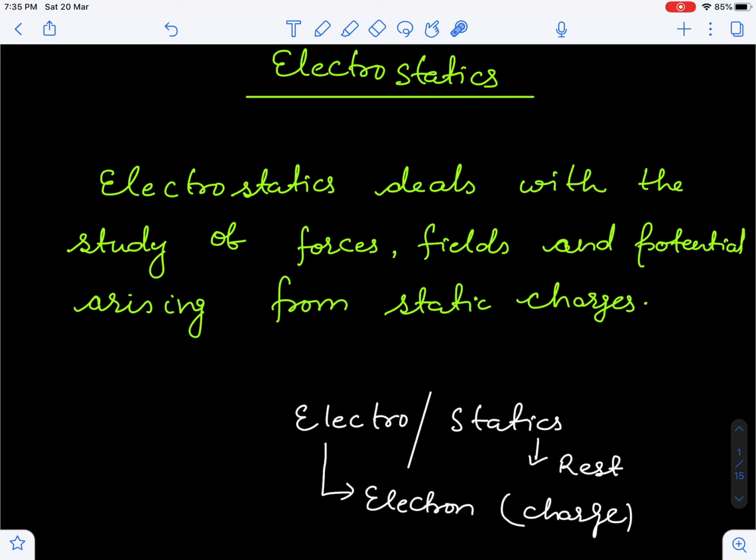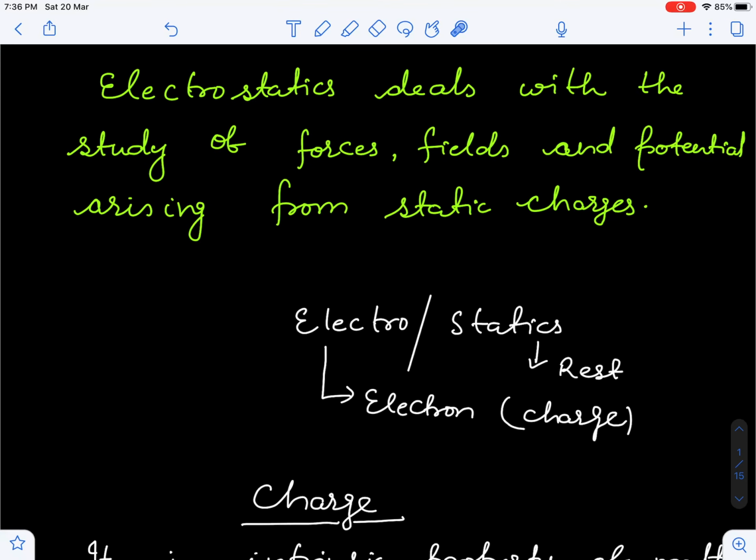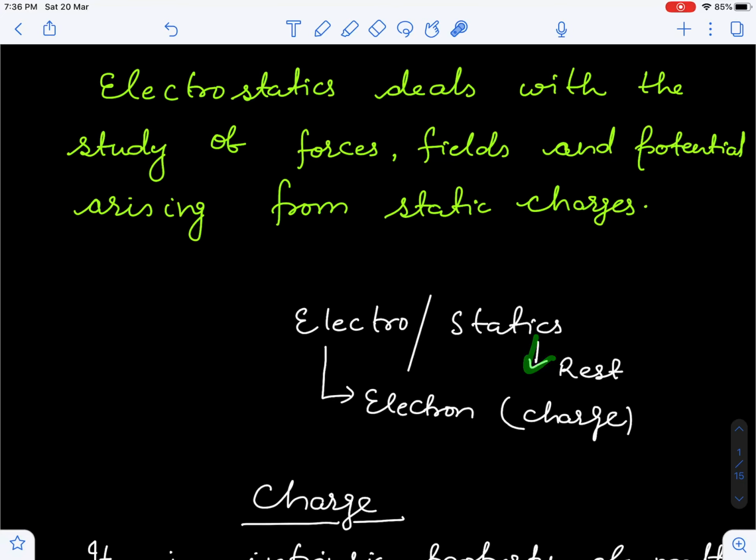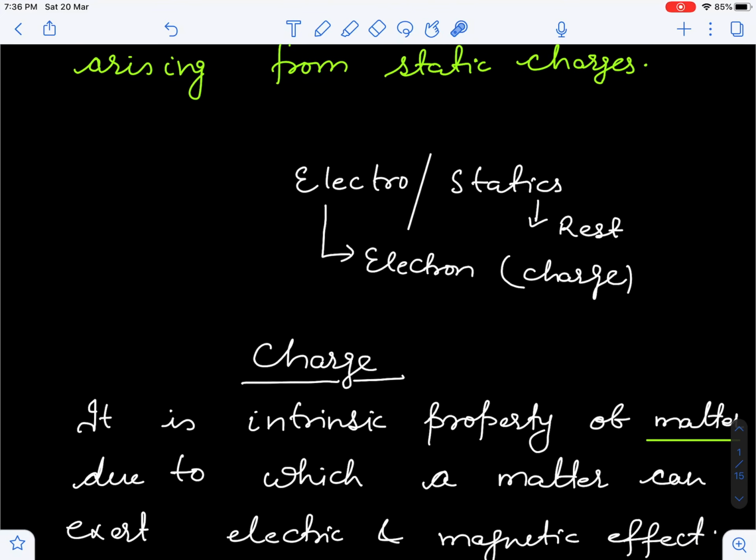Electrostatics basically deals with the study of forces, field and potential arising from static charges. So we have to study all the things which are static, meaning the charge must be static in this condition. Electrostatics can be broken into two parts: electro plus statics. Electro means electron and statics means charge at rest, or electron at rest.